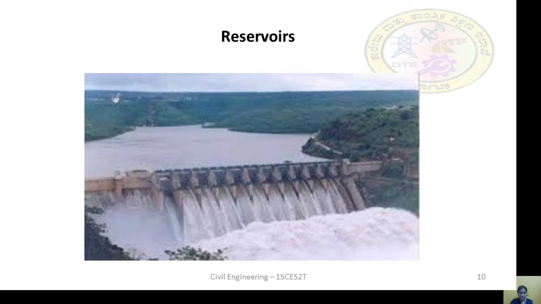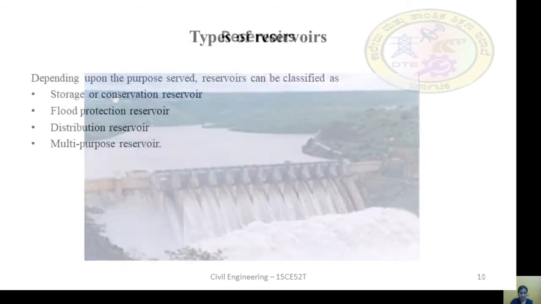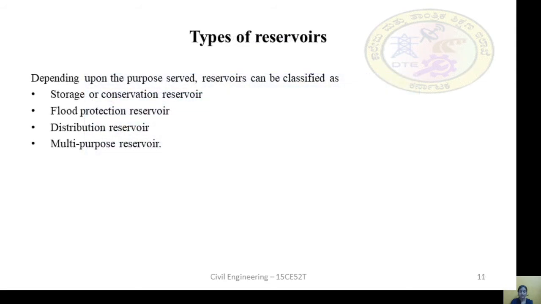Next, you can see one more reservoir, with water flowing through it here. Next, coming to the types of reservoir.